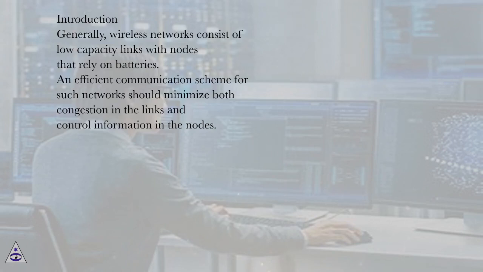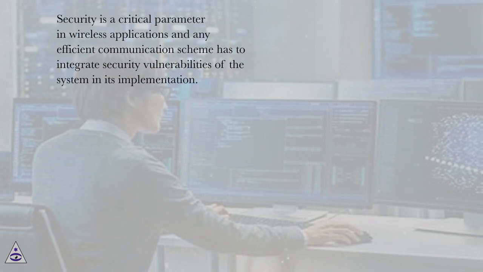Introduction. Generally, wireless networks consist of low-capacity links with nodes that rely on batteries. An efficient communication scheme for such networks should minimize both congestion in the links and control information in the nodes. Security is a critical parameter in wireless applications, and any efficient communication scheme has to integrate security vulnerabilities of the